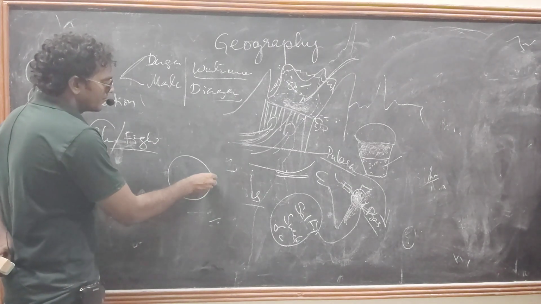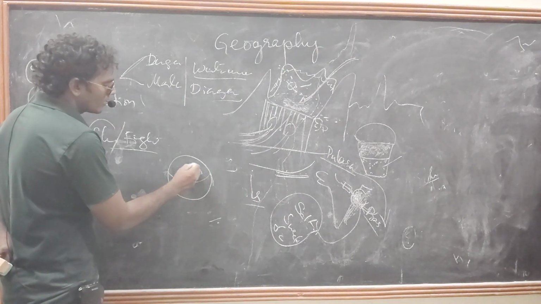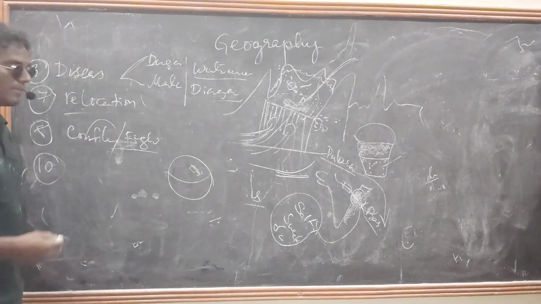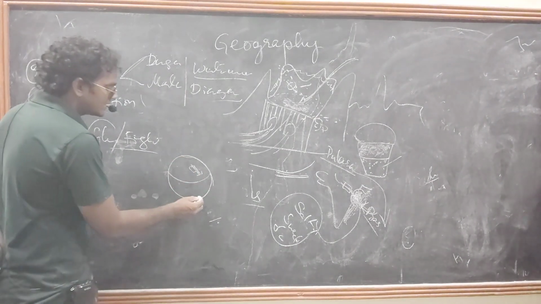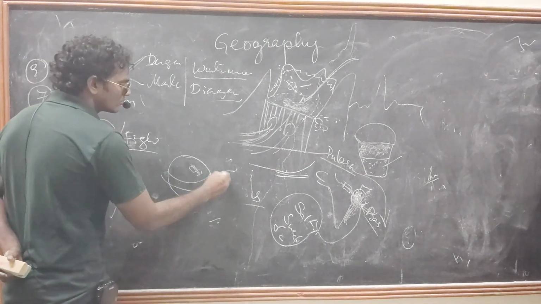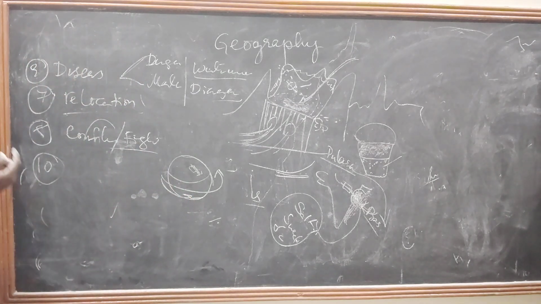What is happening here? China people constructed a dam over their land. It is a huge dam. This dam is even impacting the rotation of the earth. That amount of impact is caused by dams.